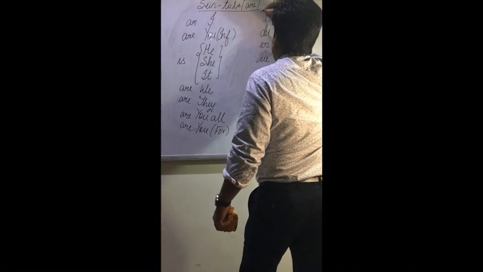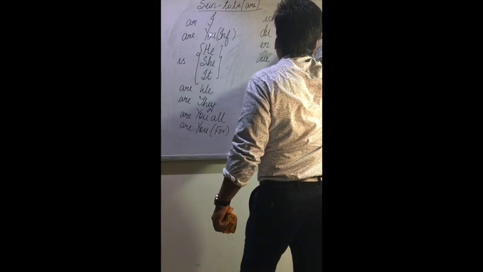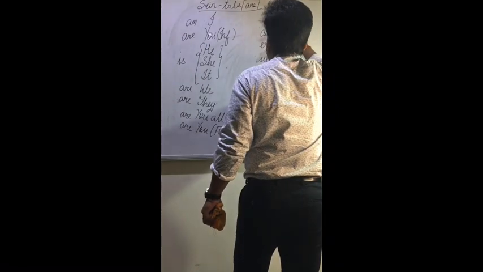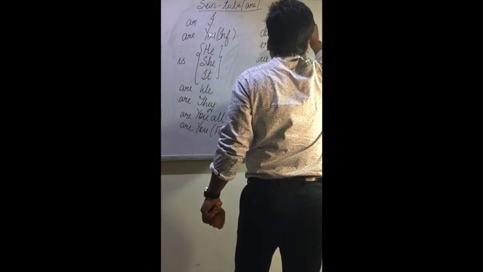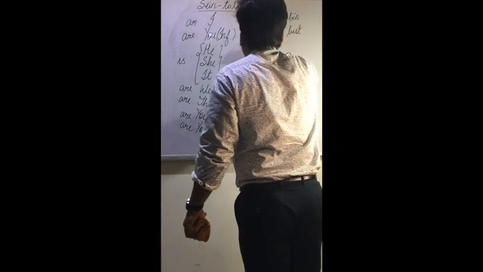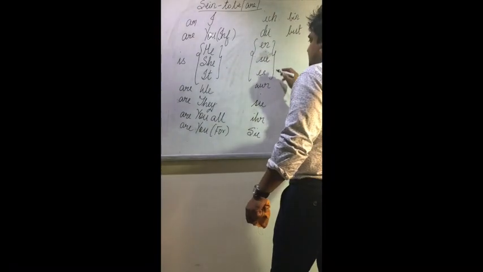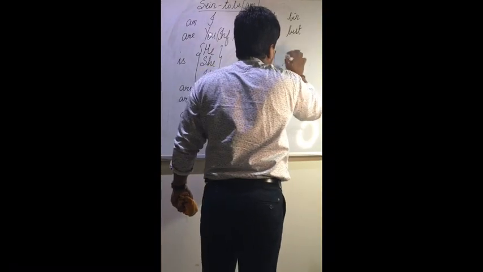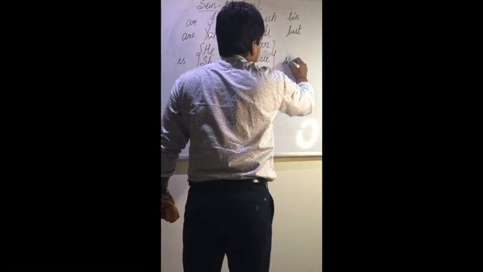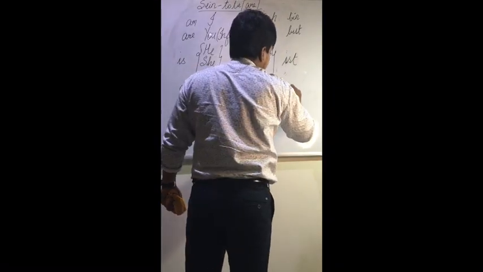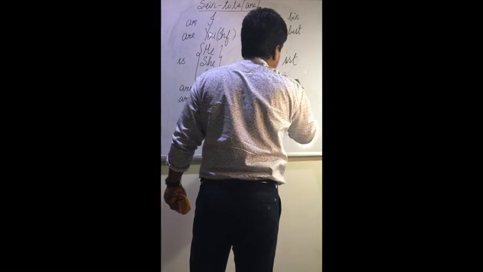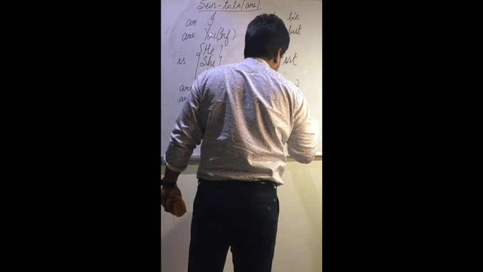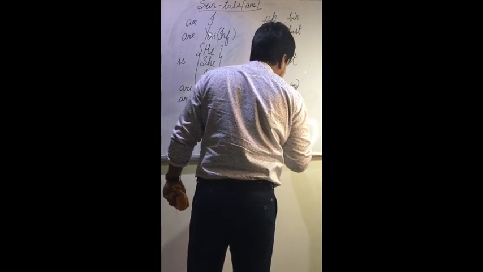Now the same will be for German also. We say I as ich, and the conjugation of sein with ich will be bin. So it is ich bin, du bist. Same as in English, in German also the third person conjugation will be the same for all three: er, sie, es, or he, she, it. That is ist. For the plural we, wir, we will write sind. For they, sind. For ihr, seid. And formal you, Sie, sind.